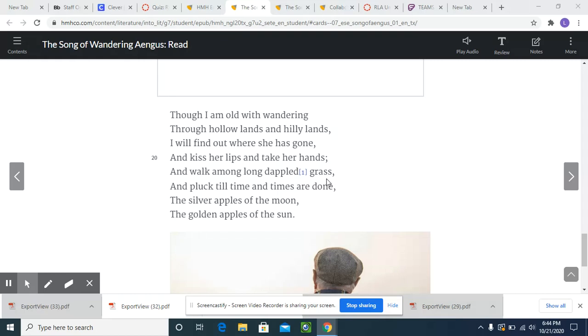Though I am old with wandering through hollow lands and hilly lands, I will find out where she has gone and kiss her lips and take her hands and walk among long dappled grass and pluck till time and times are done the silver apples of the moon, the golden apples of the sun.